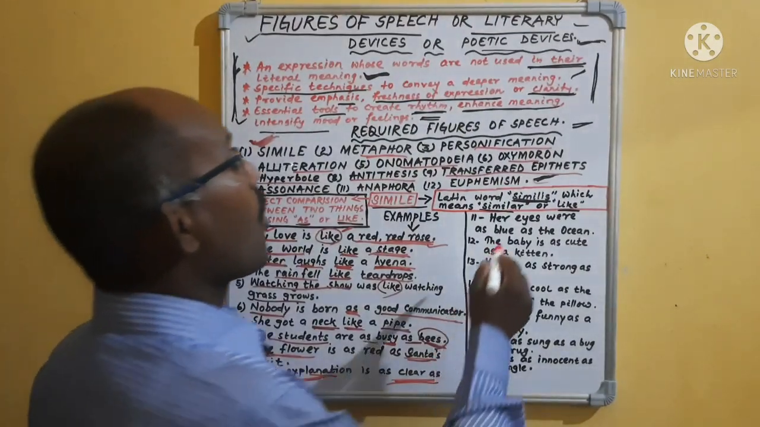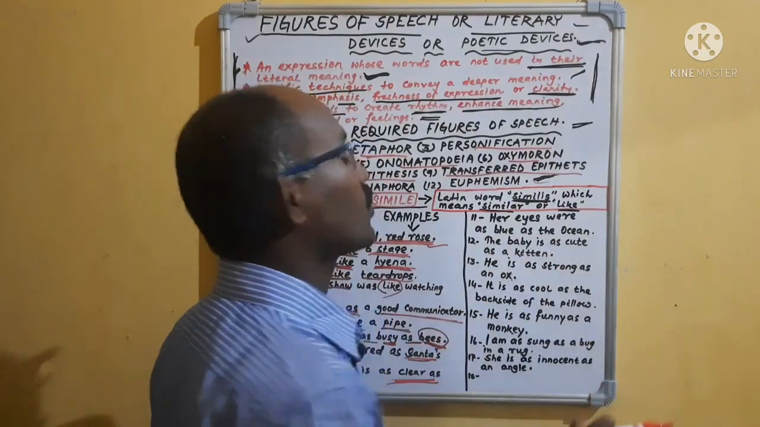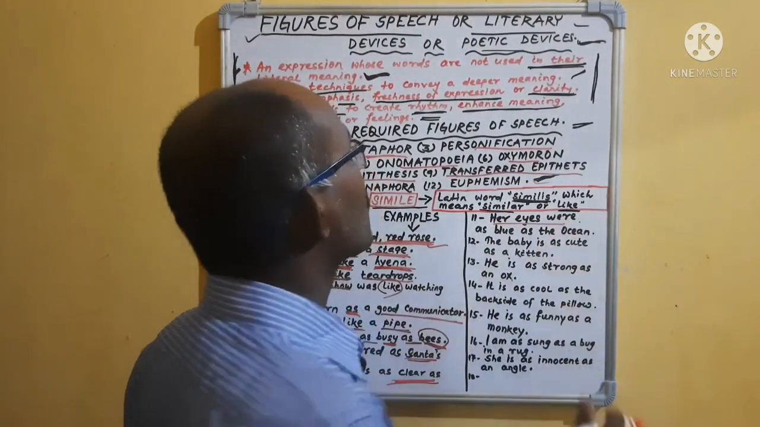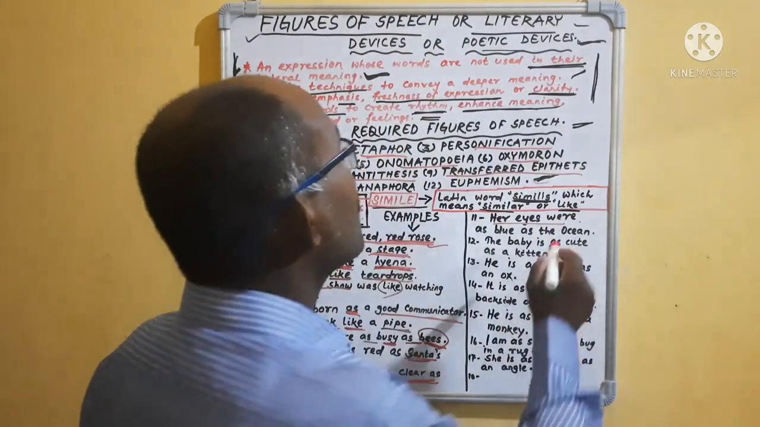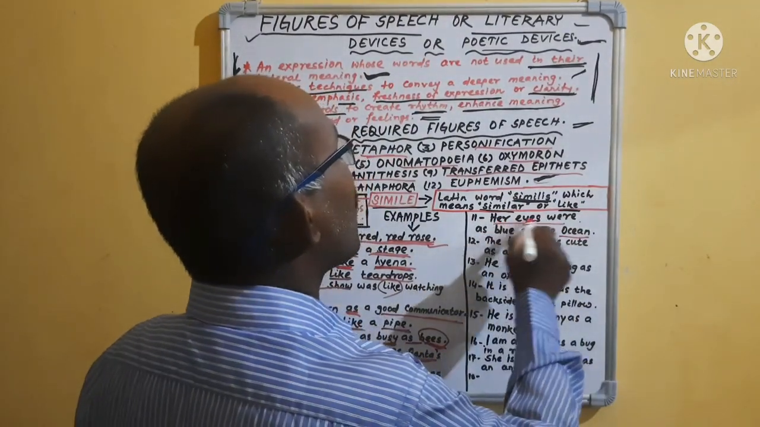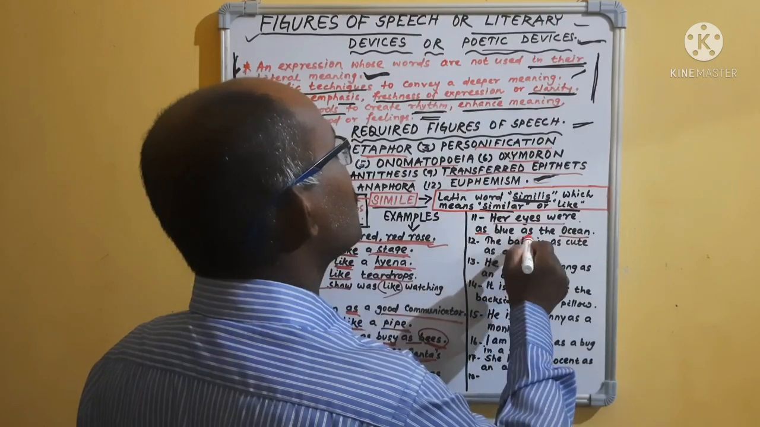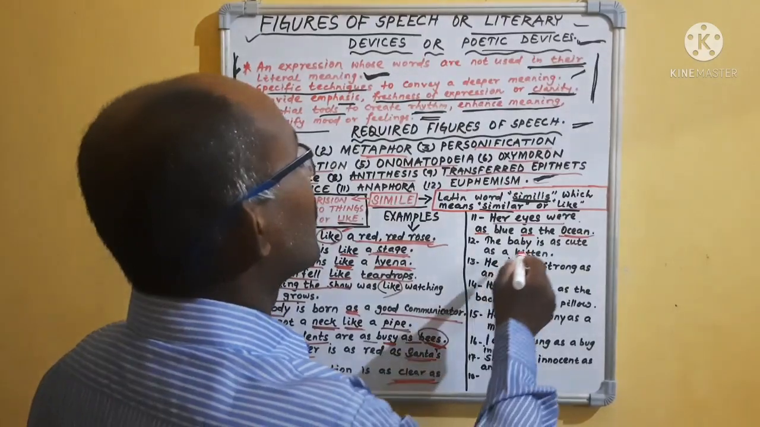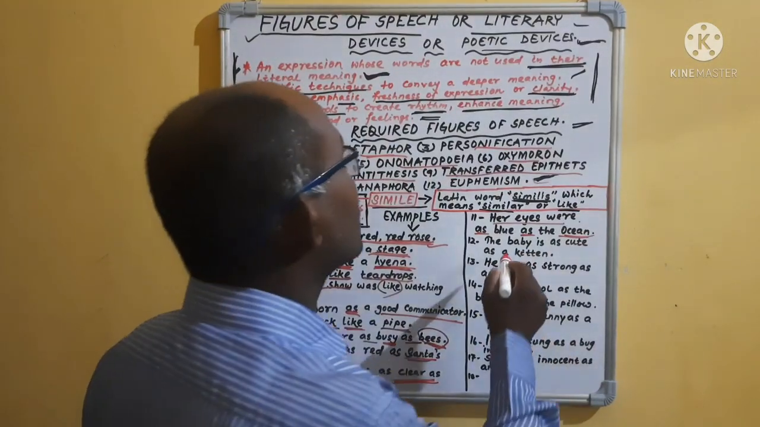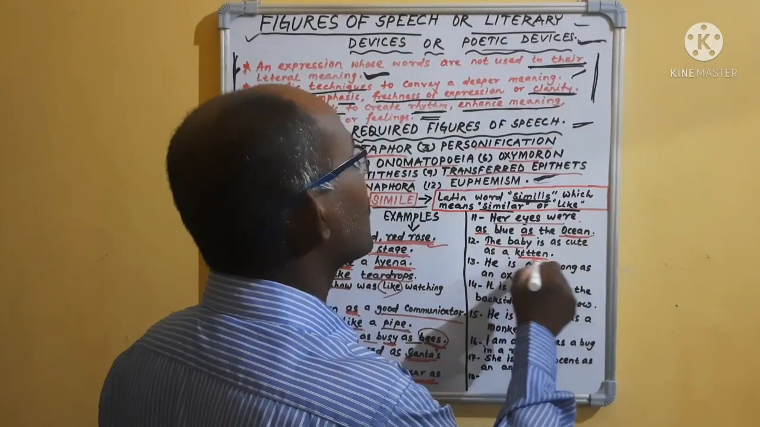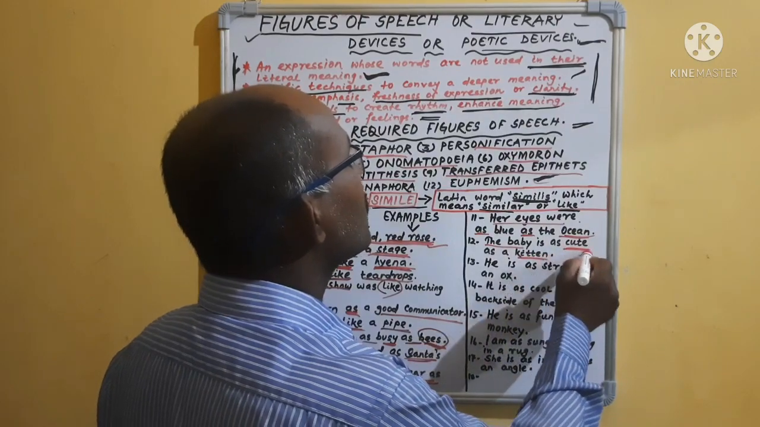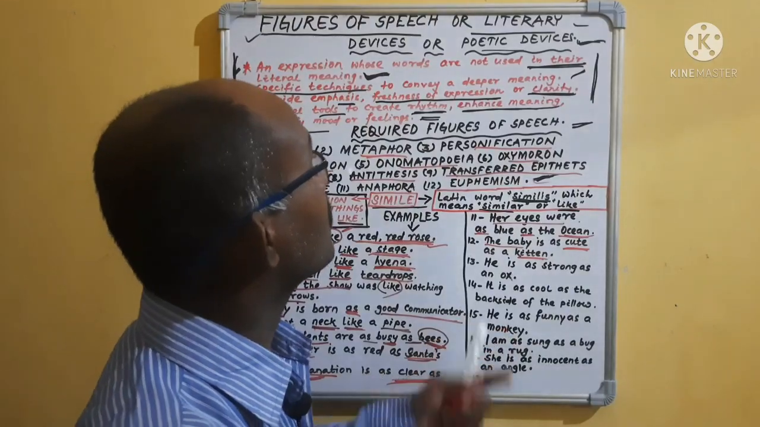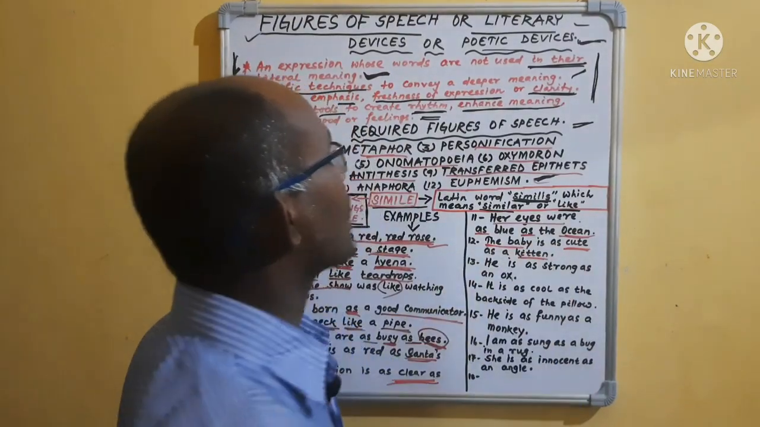Okay. Then, "Her eyes were as blue as the ocean." Ocean color is blue, and her eyes are also blue. So her eyes are compared with the ocean. So what is written? "As blue as the ocean." It is also a simile. Then, the baby is as cute as a kitten. The baby is compared with the kitten. How is the kitten? Kitten is cute. That means the baby looks cute. The baby is as cute as a kitten.